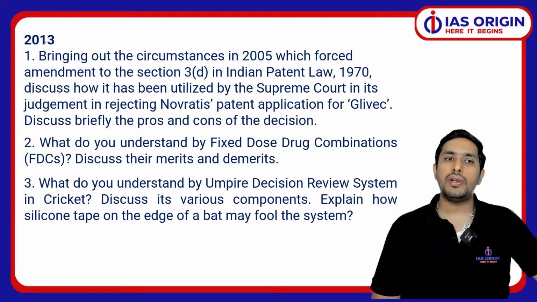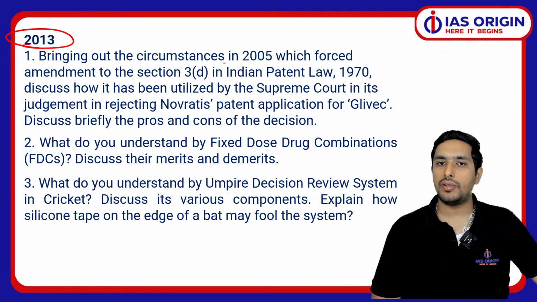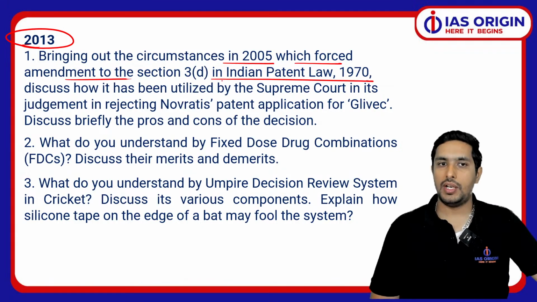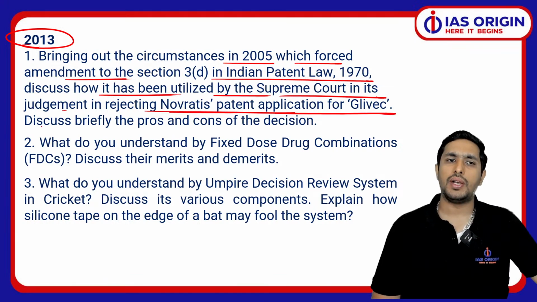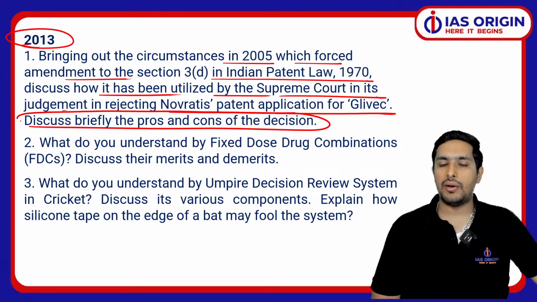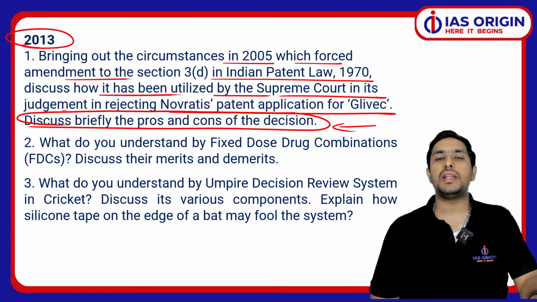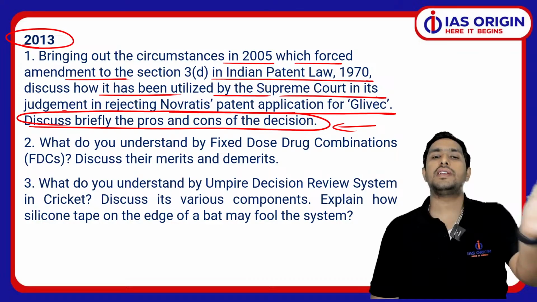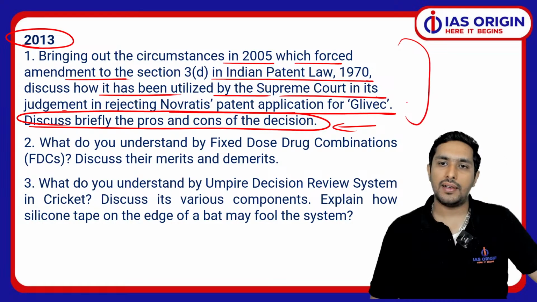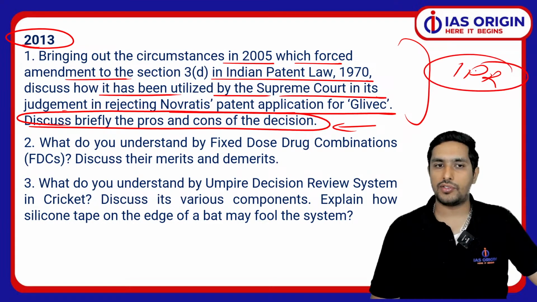If we talk about the 2013 paper, we had circumstances in 2005 which forced amendment to the Indian patent law. So discuss how it has been utilized by the Supreme Court in its judgment regarding Novartis, ka hi chal raha tha us samay issue. How a particular medicine which can be life saving, if it is patented, it is very much expensive, we can't make a generic medicine out of it. So it is again an issue related to the IPR they have asked you.